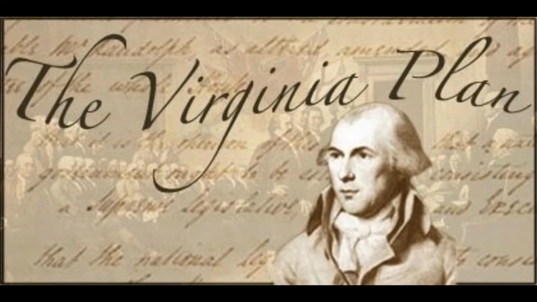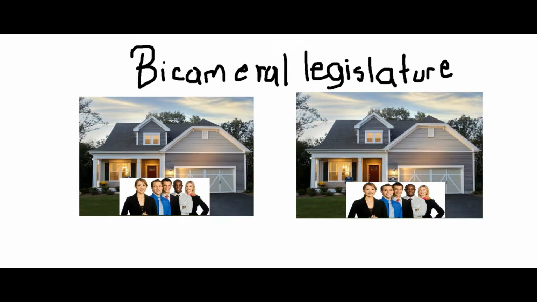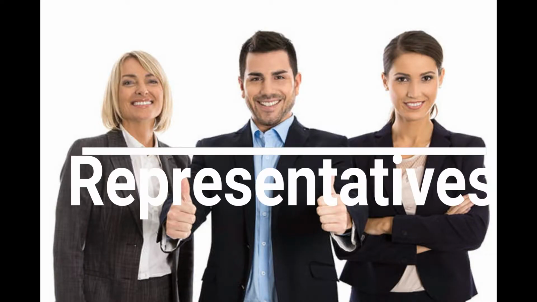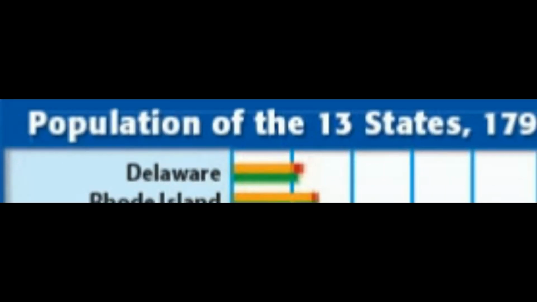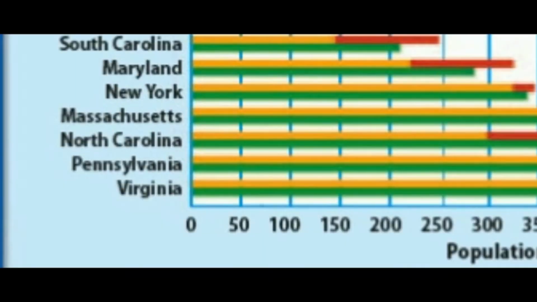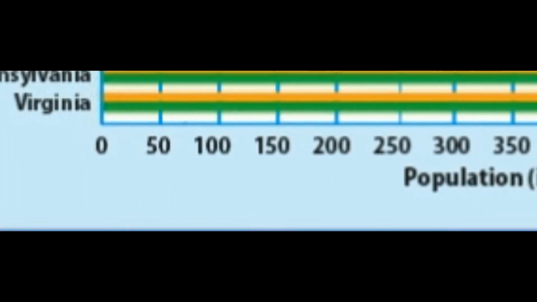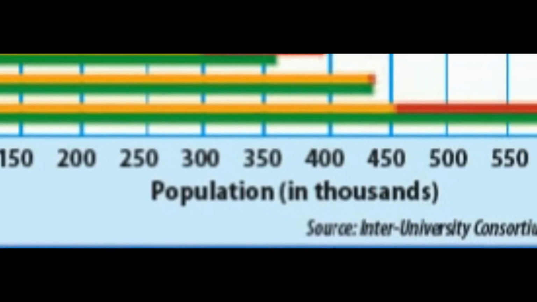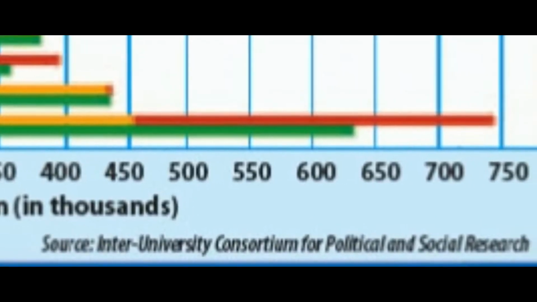The Virginia Plan called for a bicameral legislature in which the number of representatives in each house would depend on the population of each state, with Delaware having the least representation at only 80,000 people living in it, and Virginia having the most representation with 625,000 people. Of course, this made smaller states like Delaware angry, so they decided to make the New Jersey Plan.